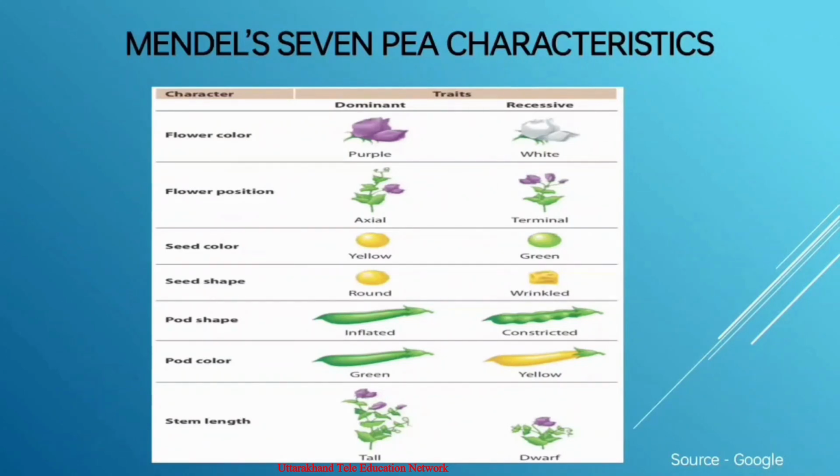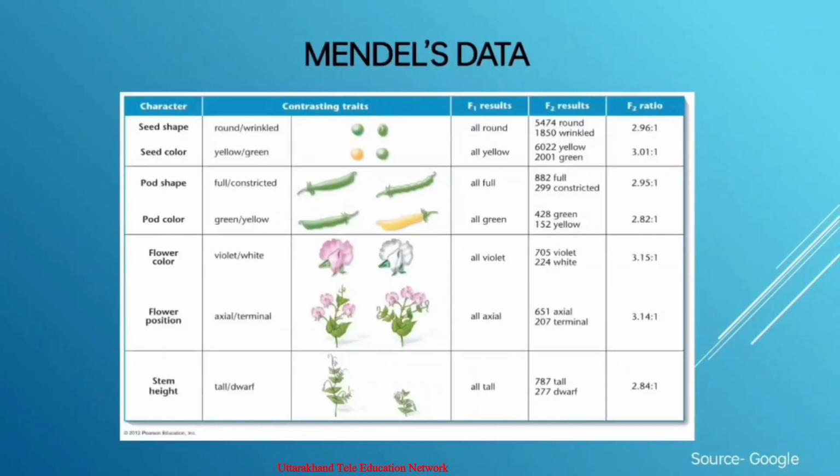So these are some characters and constituting traits of Mendel's pea plant. In the F1 generation, the results are shown. All stamens from the flowers of the tall stem plants, meaning 100 to 200 centimeter height, were removed so that the tall stem plants acted as female plants. All the pistils from the flowers of the dwarf stem plants were also removed, so the dwarf stem plants acted as the male plants.